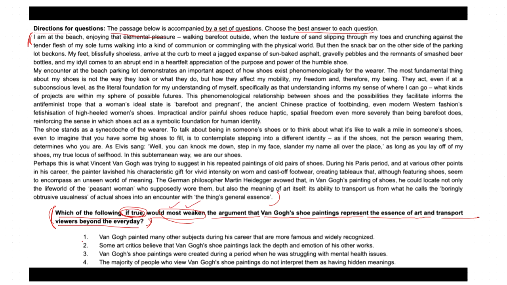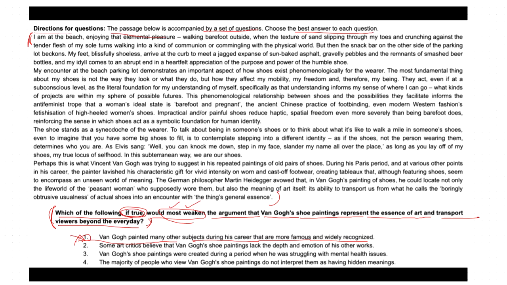The first option says that Van Gogh painted many other subjects during his career that are more famous and widely recognized. Well, option one is not relevant to the argument about the essence of art in Van Gogh's shoe paintings, right? Why?